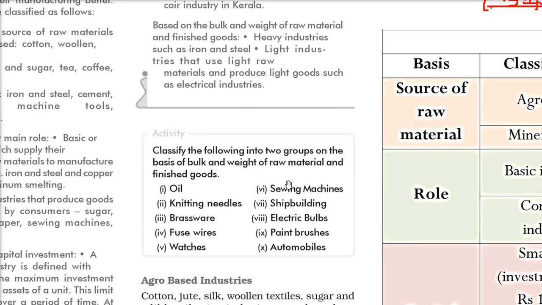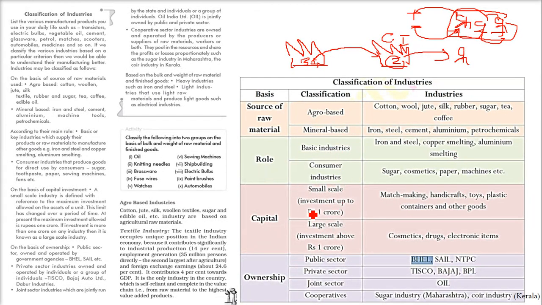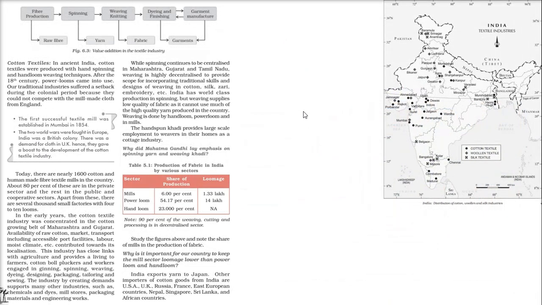So this is the classification. So we will start with the agro-based industries. Now, as we just saw, agro-based industry means the raw material is coming from agriculture. It's coming from agriculture. So let me just take you back again.